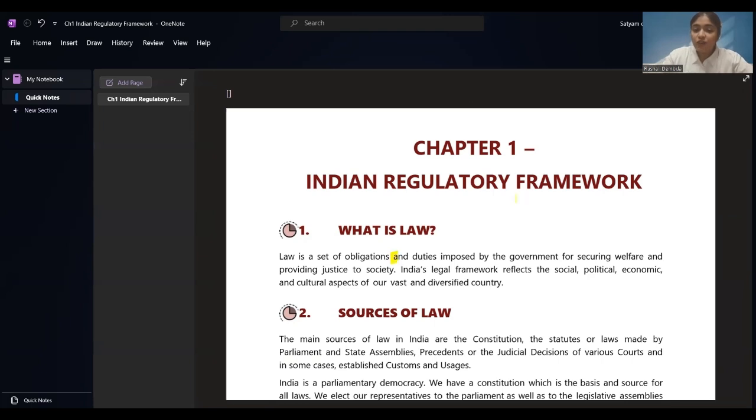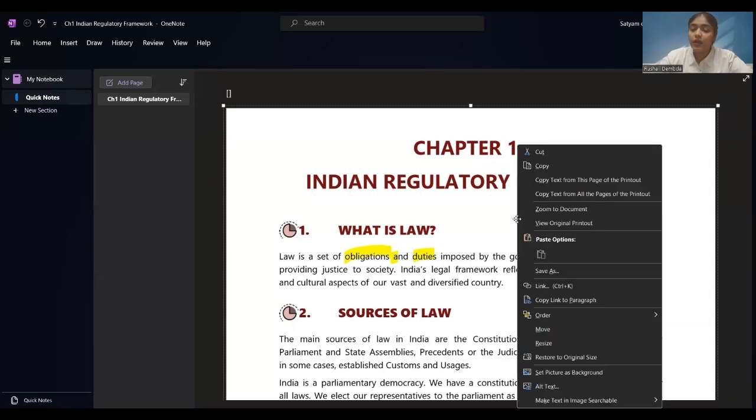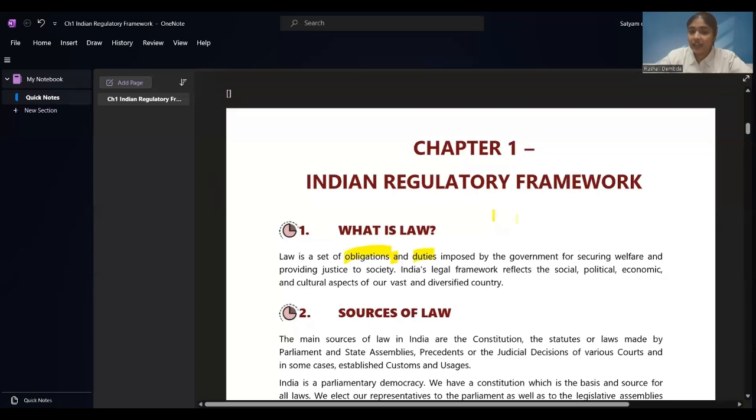Law is a set of obligations and duties. So we are obliged. Obliged means we have to do some particular task. We are compulsorily going to perform the task, right? That is our obligation. And duties, these are our responsibilities imposed by the government for securing welfare.